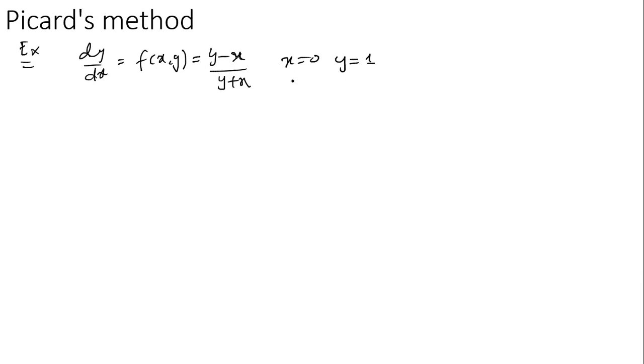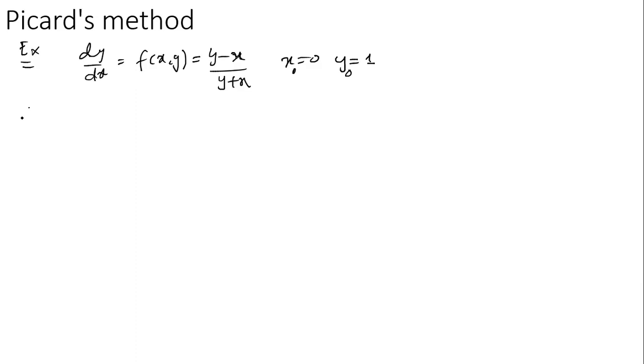That represents x0 and y0, the initial solution. We need to solve this question by using Picard's approximation method.